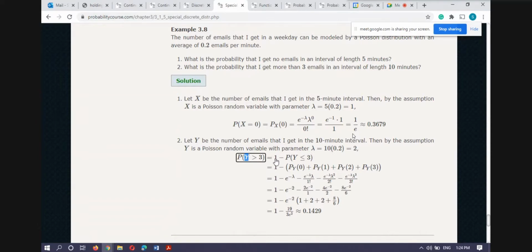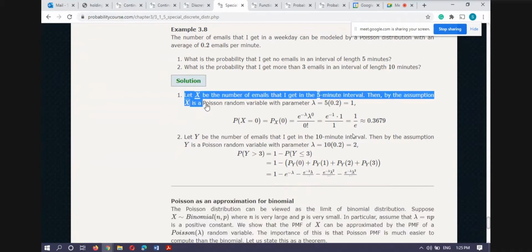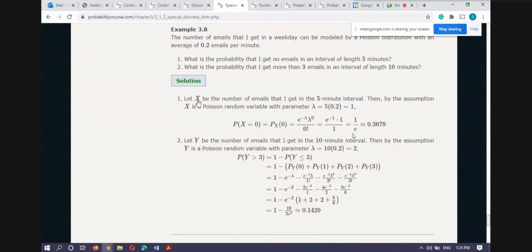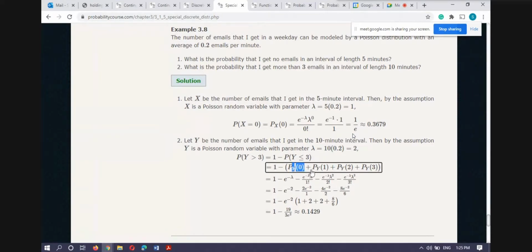And if you remember the result, I already proved this property when I was proving the properties of the distribution function. So this is equal to 1 minus the probability of Y less than or equal to 3. Here we have x and y because x is the random variable within the interval of 5 minutes, and now I am using another variable, capital Y, for the other interval. So the probability of Y less than or equal to 3 means it can be 0, 1, 2, and it can be 3 also.